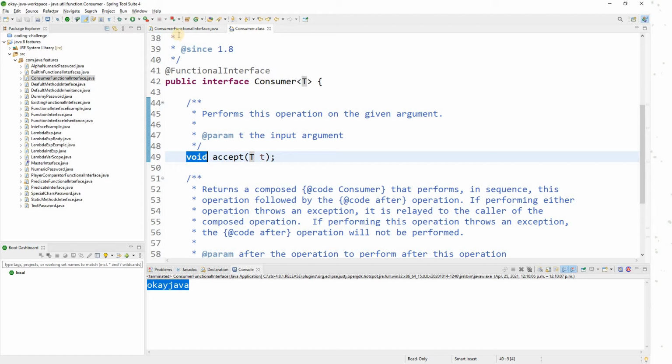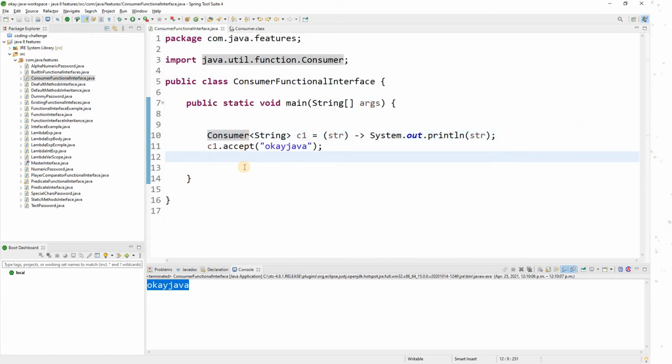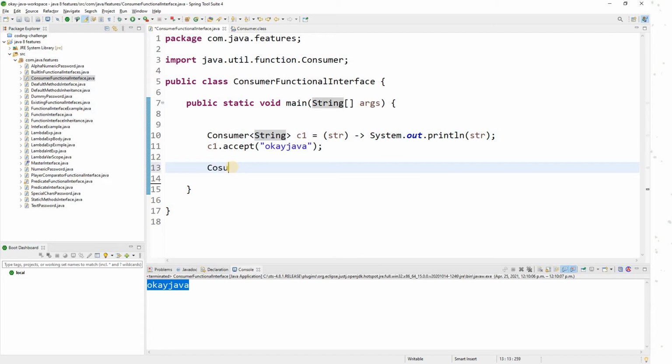Got it? Okay. Here is one example where we have used string, but it is not limited to string only. Your argument type can be anything. For example, Consumer, so let me pass Integer this time. Let me call it square.